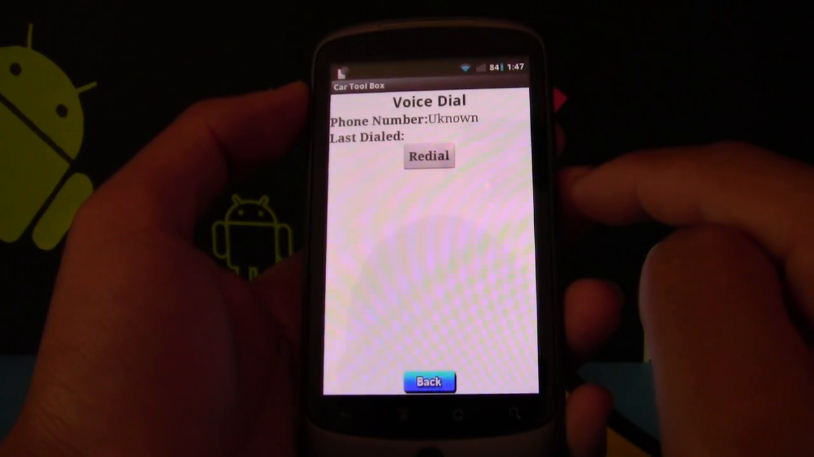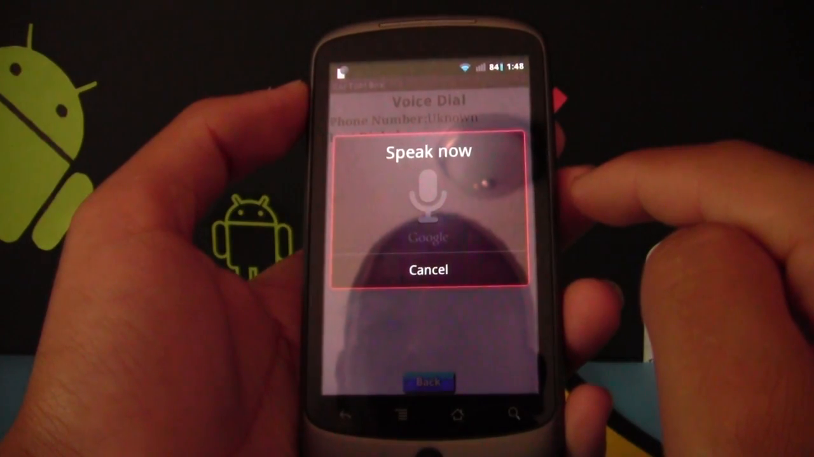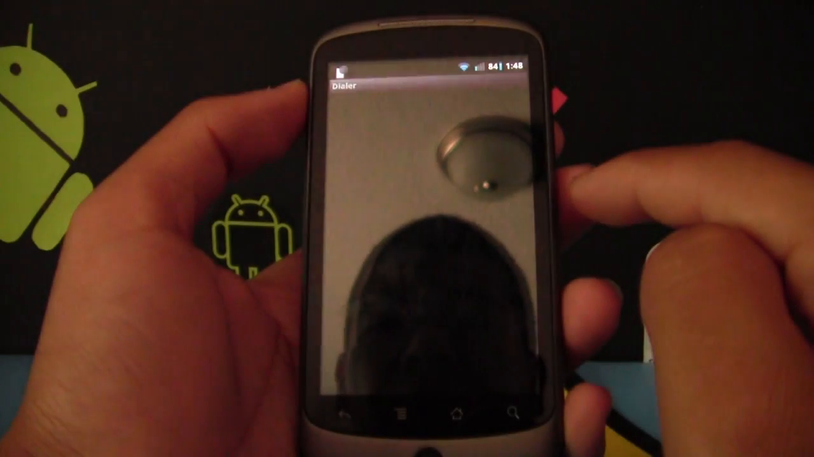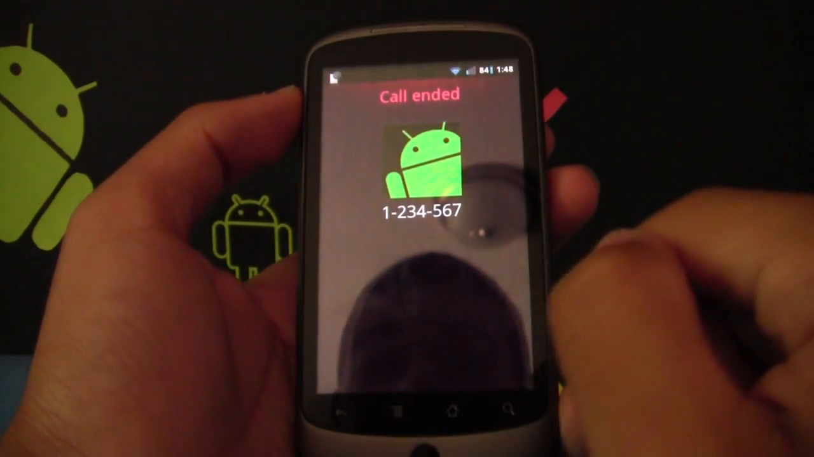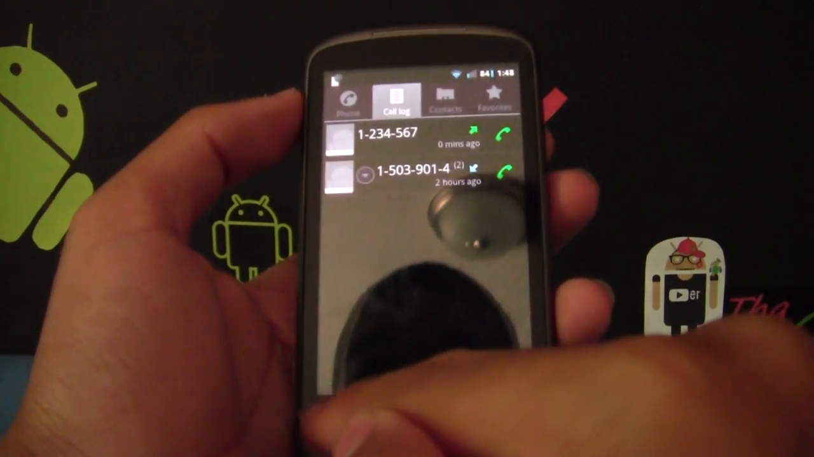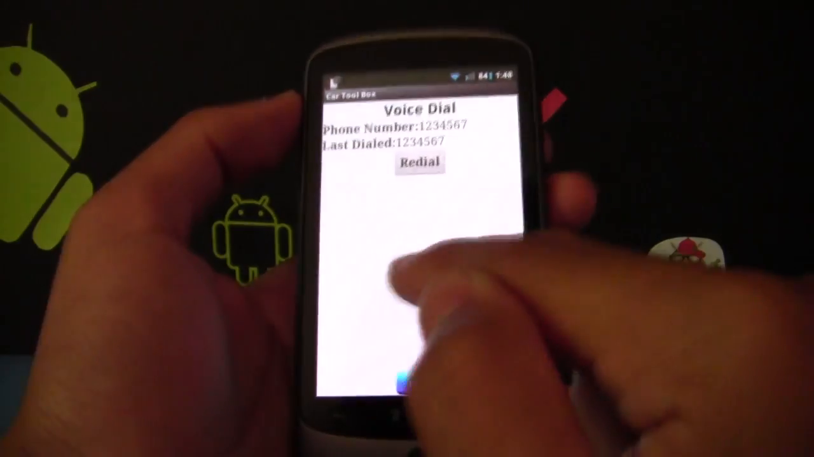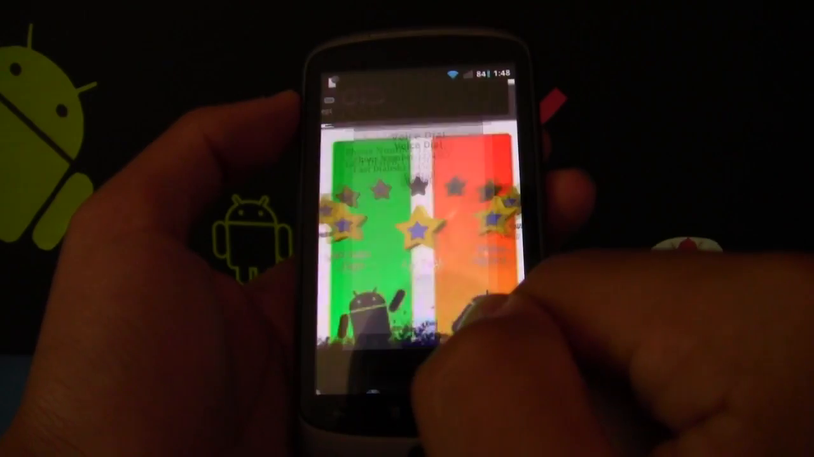Is that correct? Yes. Now dial. You see that? And it's dialed. So I didn't even have to touch my phone other than press one button. Works really great. And it's going to be really handy for a lot of people.